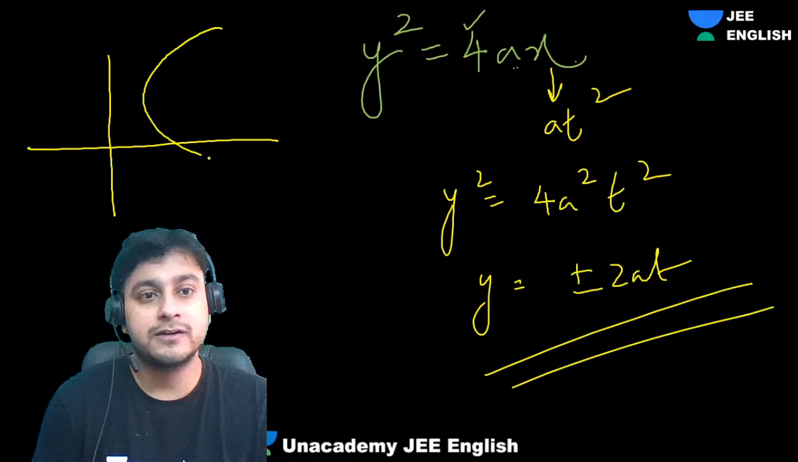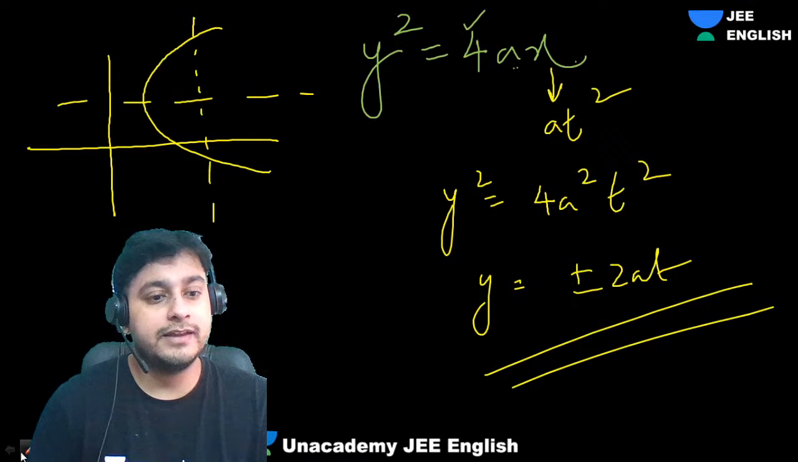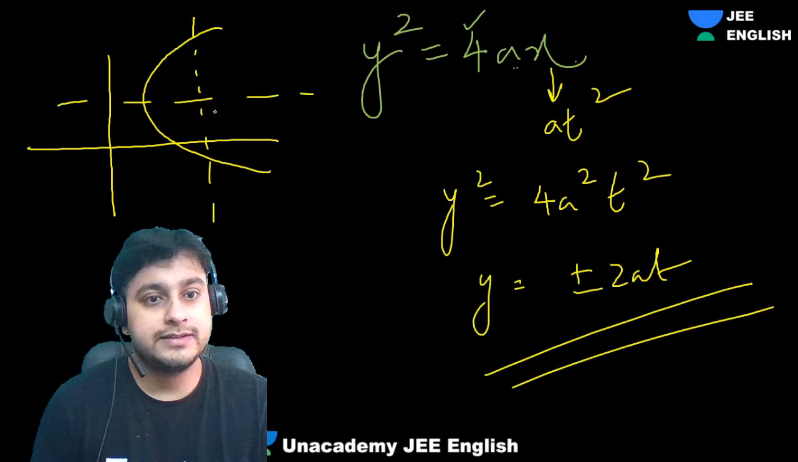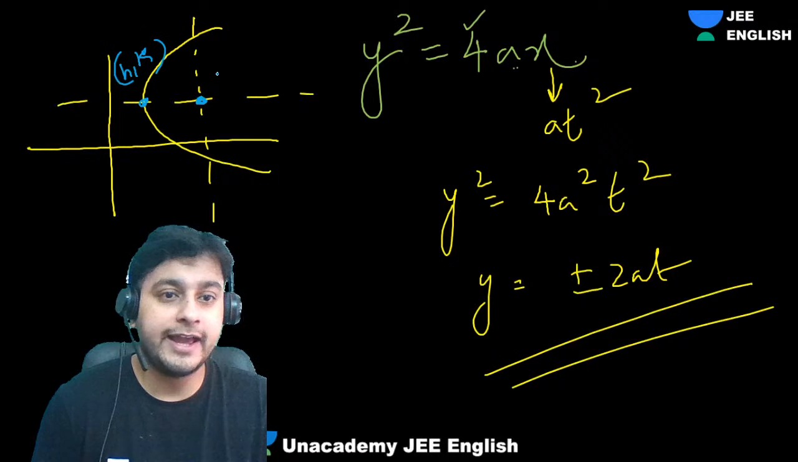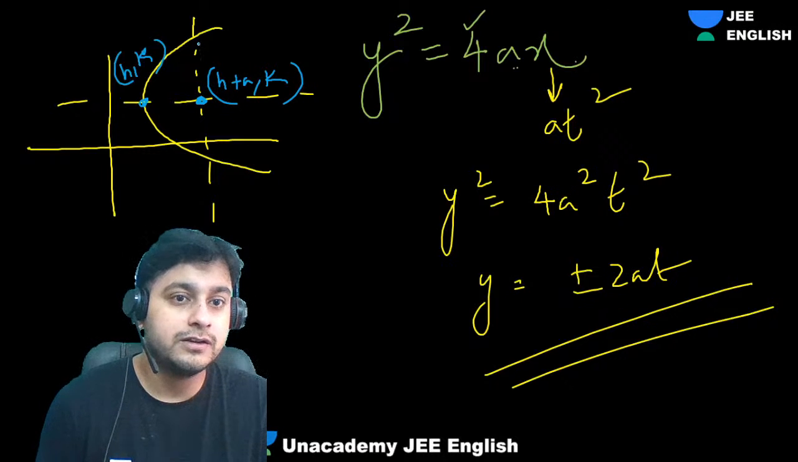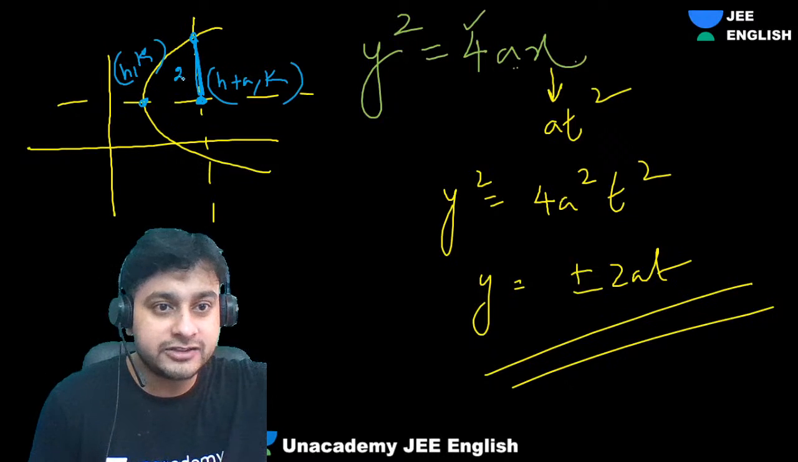Well, only na. See here. This is h comma k, Bharadwaj. See here. This is what? Vertex is h comma k. This is what? h plus a comma k. This you understood, right? And this will be what? 2 units up. This length is how much? 4a is this one. This height is 2a.